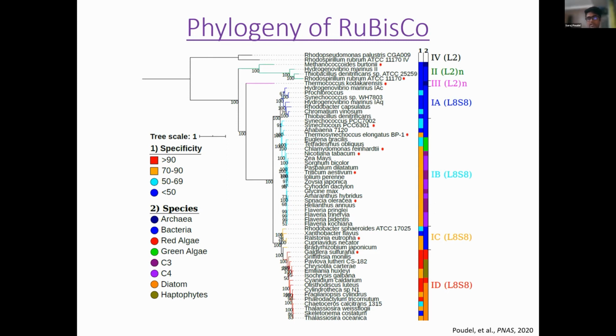The take-home message is that if you compare group 2 and group 1D, you can detect some of the features that have allowed 1D to select CO2 over group 2 Rubiscos. Looking at this data, all of the group 2 specificity is very low, meaning they can't discriminate between CO2 and oxygen, as opposed to group 1D, where specificity is really high, somewhere from 70 and above to 90.